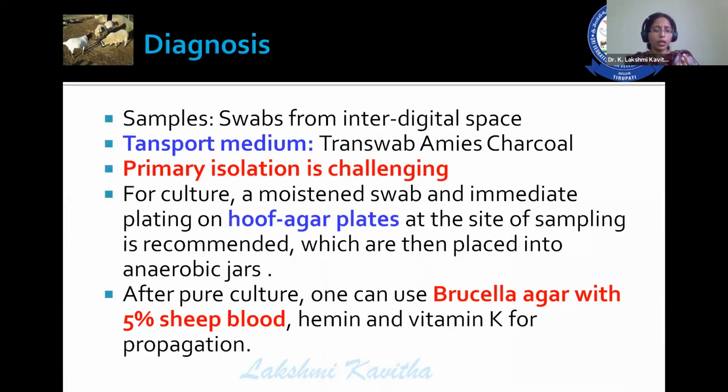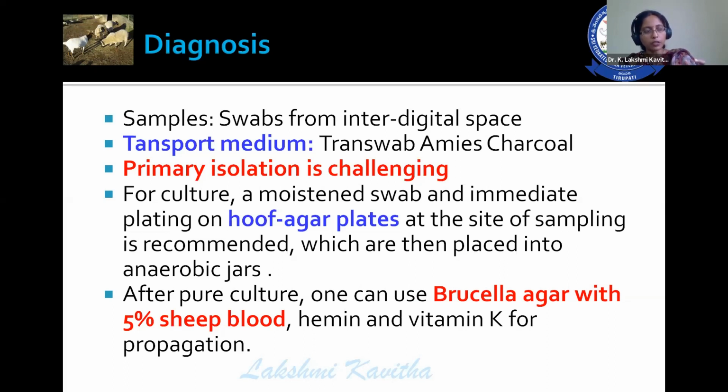Coming to the diagnosis, the samples to be collected are swabs from the interdigital space. You can transport this swab to the laboratory using some transport medium, but primary isolation is very, very challenging in case of foot rot. This is because this organism is an obligate anaerobe. That means it is a strict anaerobe and cannot survive in an oxygen environment.